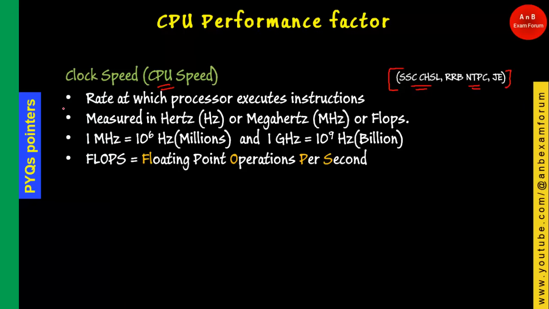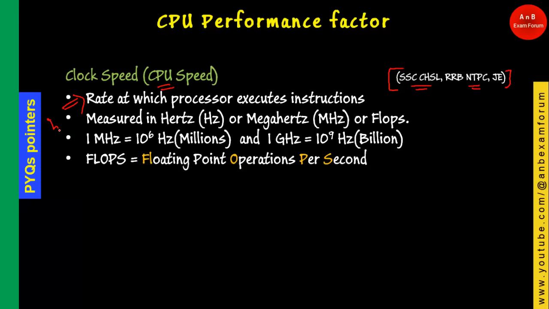It is basically how fast your processor is executing instructions. It is similar to a teacher giving a task to a student, where how fast the student is able to solve the problem is the speed of the student. So the rate at which the processor executes instructions is the clock speed or the CPU speed.